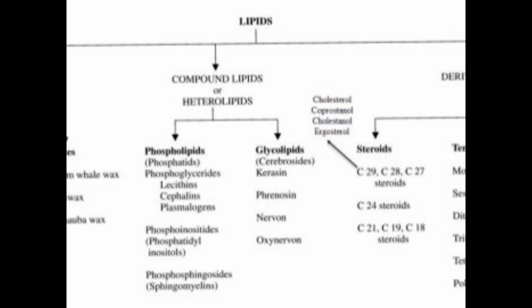Then the third classification of lipids is derived lipids. Derived lipids consist of steroids, terpenes and carotenoids. Besides derived and simple, the compound lipids are also called conjugated lipids.